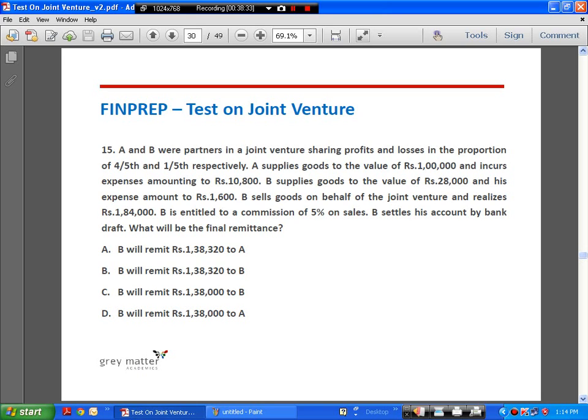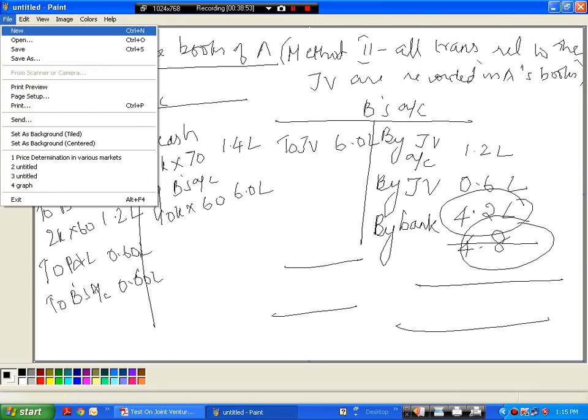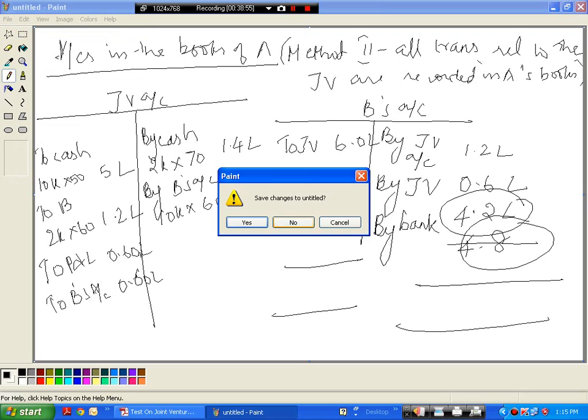What will be the final remittance, right? So here, as I told you, the question is what is the final remittance, and here we know that B has to remit to A because he is making the sale in the joint venture, so he has the money and he has to remit to A. That's clear. But what is our first step? First step is to find out the profit on JV. So let's open the JV account.